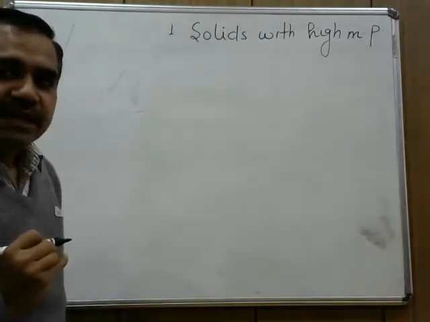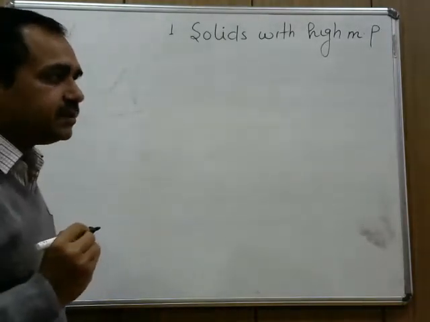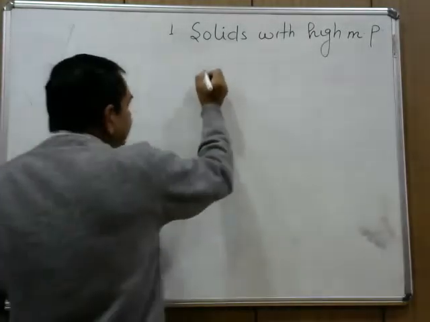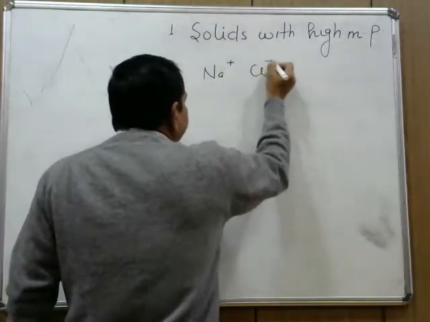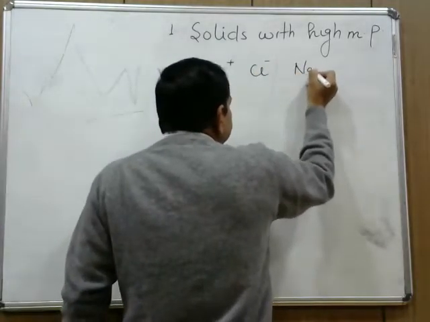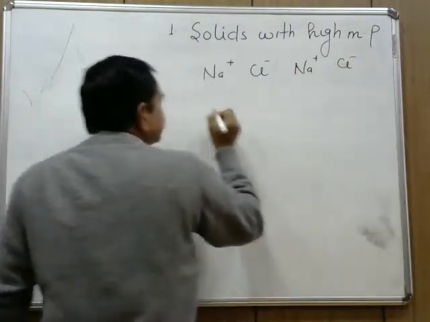In case of ionic compounds, or electrovalent compounds, they are formed by oppositely charged ions.